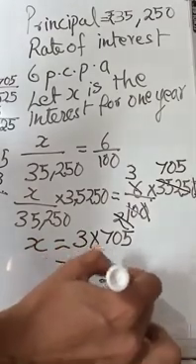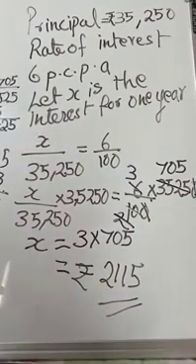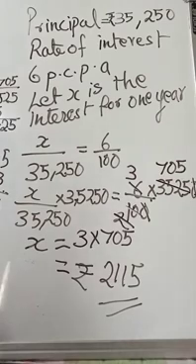Rupees 2115. So 2115 rupees will be the interest for 1 year. So you will have to pay this much interest for 1 year. With this, practice set 35 is done.